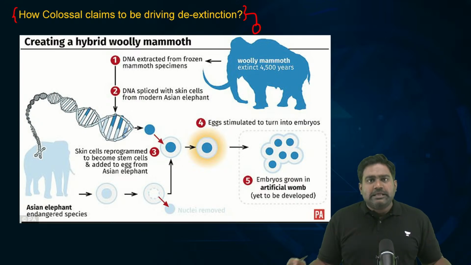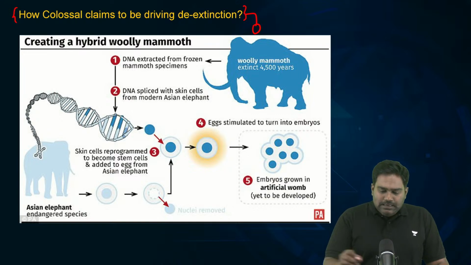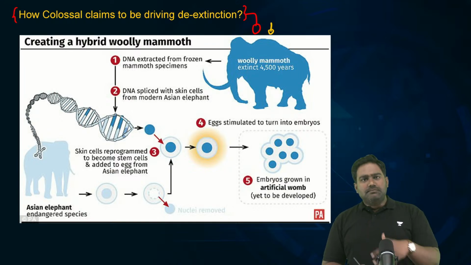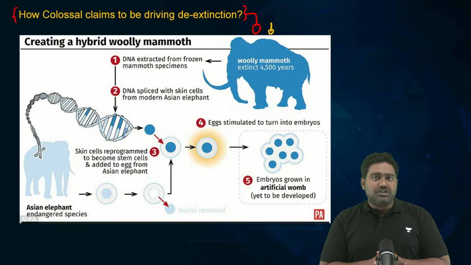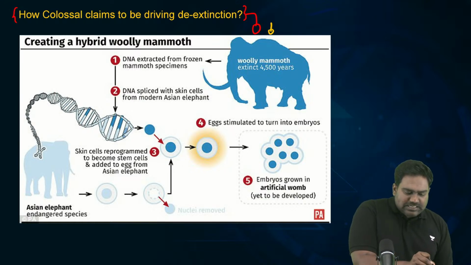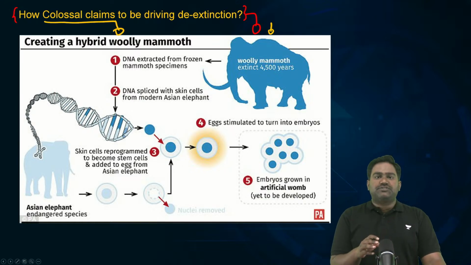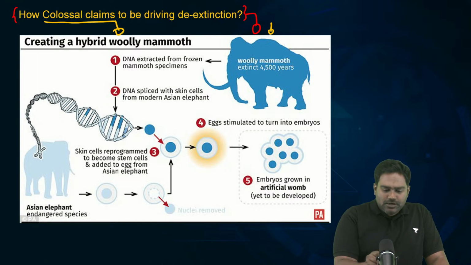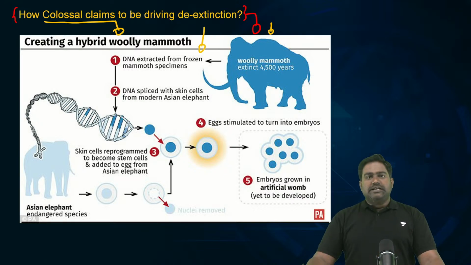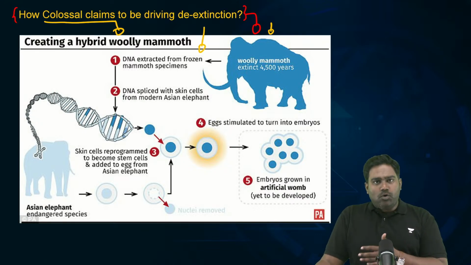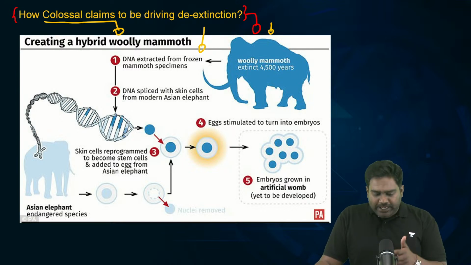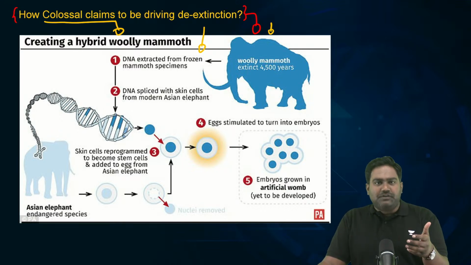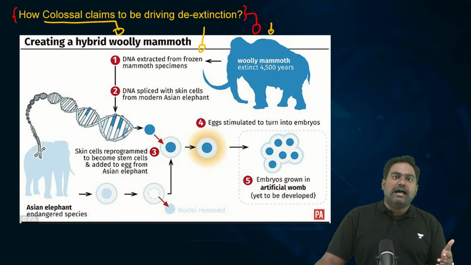What is the technical approach which is being adopted here? Now, if you look at the mammoth de-extinction project, or be it the dire wolf de-extinction project, which is in the news, this company, as I told you, has essentially extracted DNA from the fossils which have been found. At one point, mammoths walked across the tundra region during the ice ages. Today, the descendants of the mammoths are the elephants, the African and Asiatic elephants that we have.